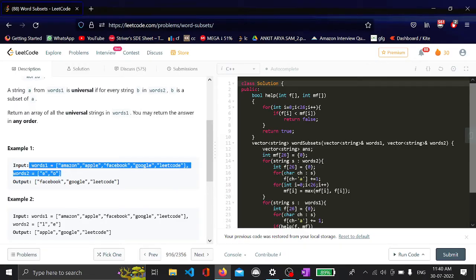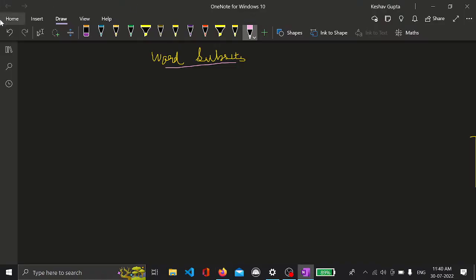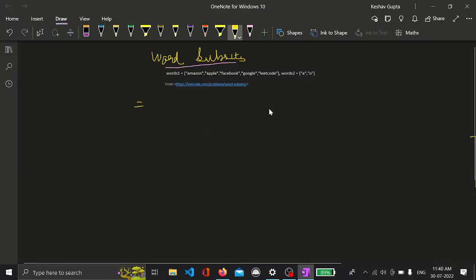let me copy the example. See, you have been given a string B. There is a string A and there is a string B. Let's say we have pasted the example. So see, there is Amazon, Apple, Facebook, Google, and Leetcode, which are present in words1, and there is words2, which is E and O.